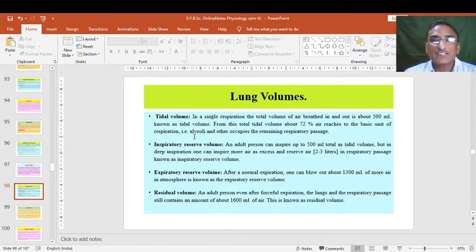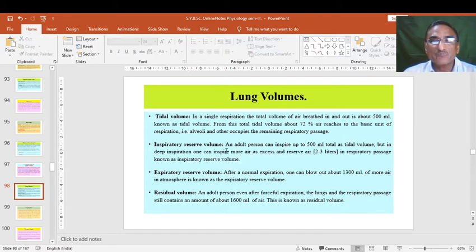These are explained or defined in another way. In a single respiration, the total volume of air breathed in and out is about 500 ml, known as tidal volume. And from this tidal volume, about 72% of air reaches the basic unit of respiration, that is the alveoli, where the real exchange of gases takes place, and the other occupies the remaining respiratory passage. So alveoli are the basic unit of respiration present in the wall of lungs.